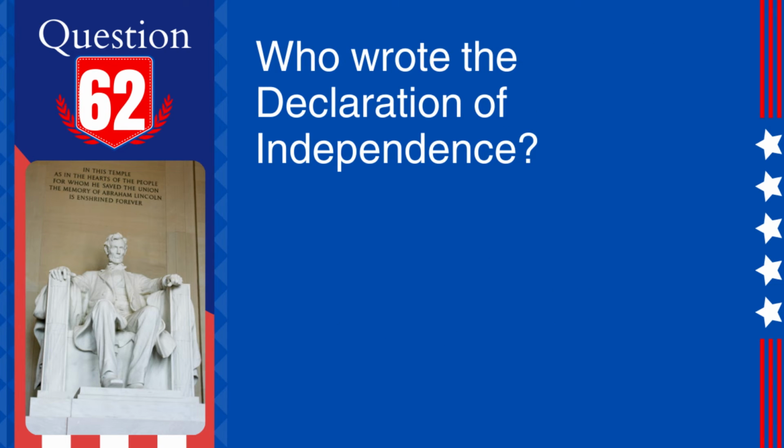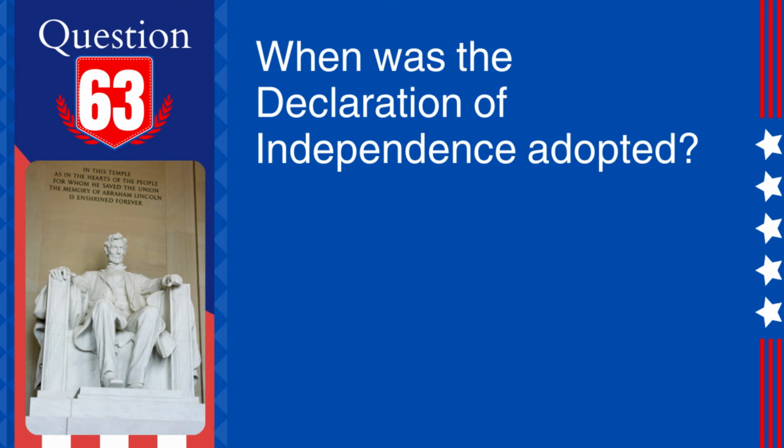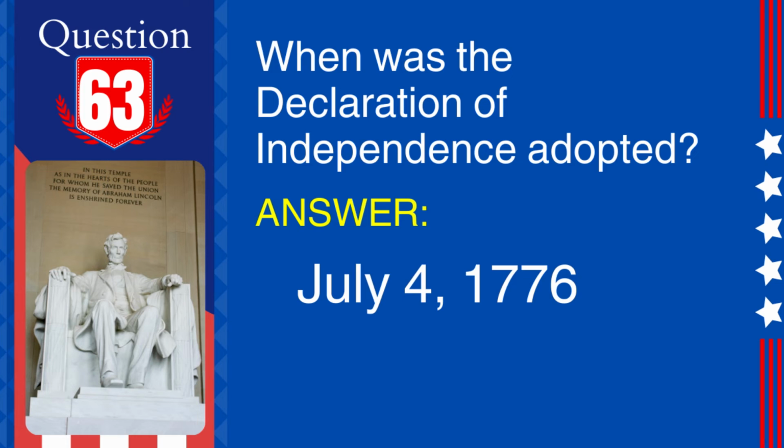62. Question: Who wrote the Declaration of Independence? Answer: Thomas Jefferson. Explanation: Thomas Jefferson is recognized as the principal author of the Declaration of Independence, which was adopted on July 4, 1776. 63. Question: When was the Declaration of Independence adopted? Answer: July 4, 1776. Explanation: The Declaration of Independence was officially adopted on July 4, 1776, marking the colonies' declaration of independence from British rule.